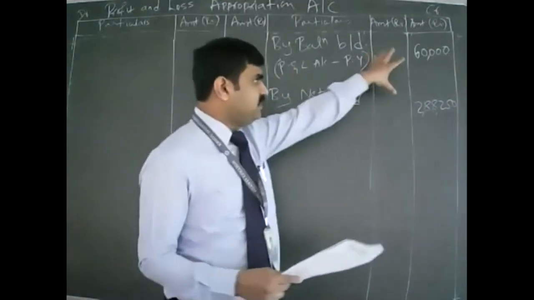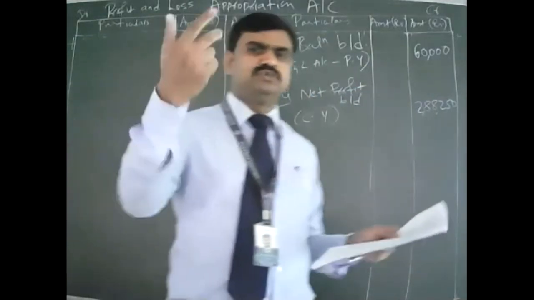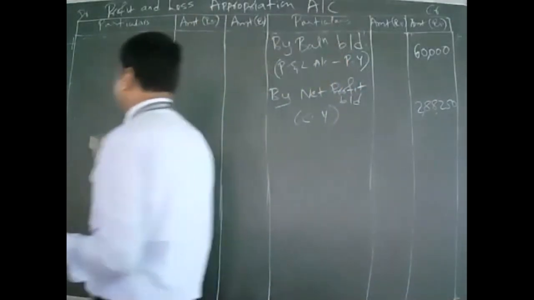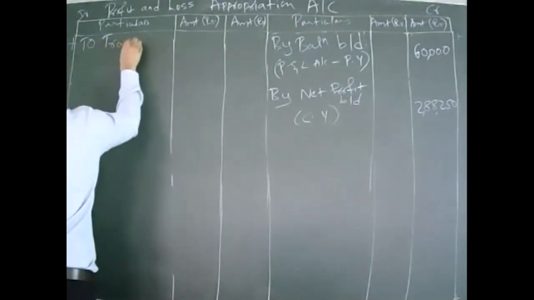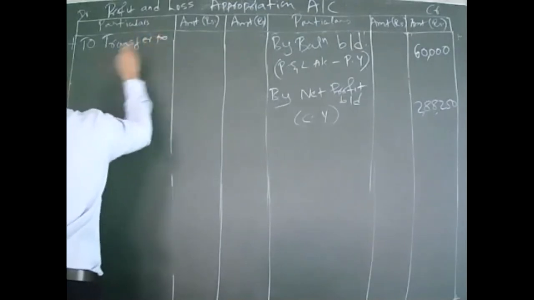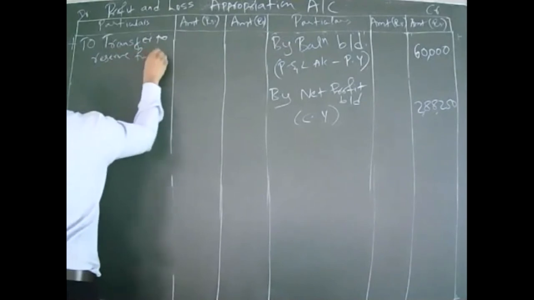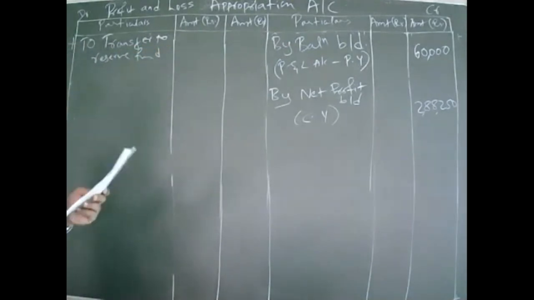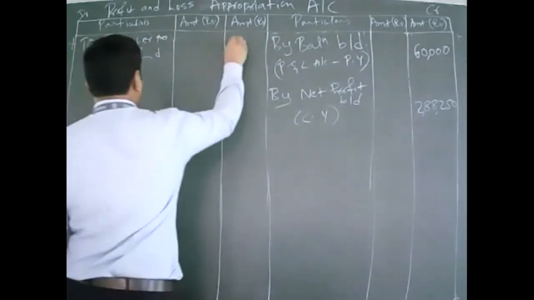It means out of this profit, 25,000 is transferred to reserve fund, for future expenditure. So write down: transfer to reserve fund. How much? 25,000.